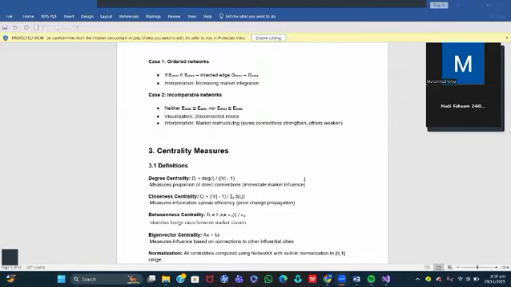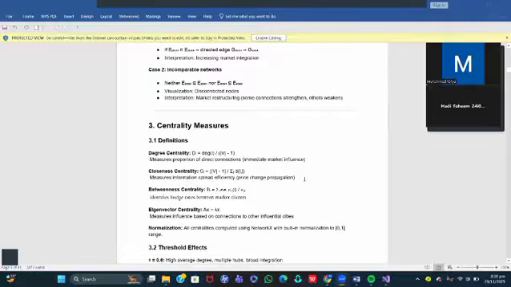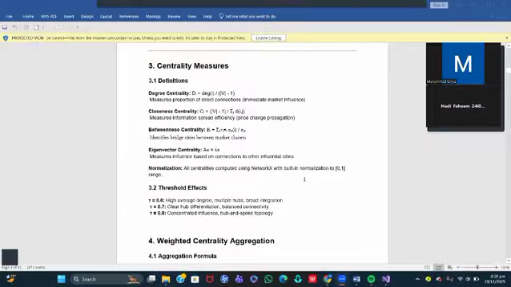For every category year threshold network, we computed the degree centrality, which is the number of direct price similarities, and secondly we computed the closeness, the speed of influence spread, and the betweenness, in which cities act as bridges between clusters, and the eigenvector, importance based on influential neighbors. At threshold 0.7, the structure was most meaningful with clear hubs and connectors. Weighted centrality aggregation: each city receives a score, which was calculated through the given formula.